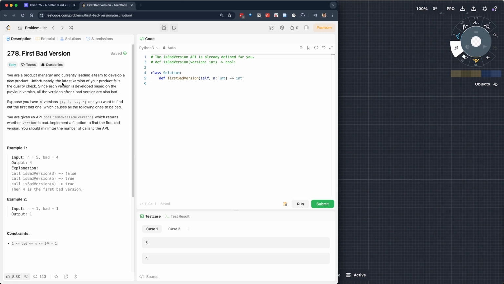Okay, so in the example, the input is n equals 5, and I guess the secret answer is bad equals 4, right? And the output that you should have is 4. So the explanation is isBadVersion(3), isBadVersion(5), isBadVersion(4). Okay, so there's no rhyme or reason to these calls, but 4 is the bad version, right?